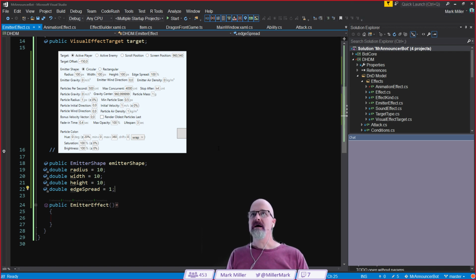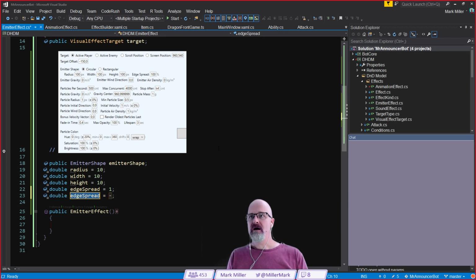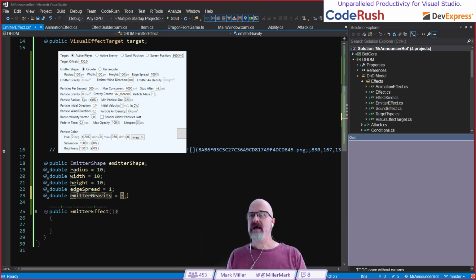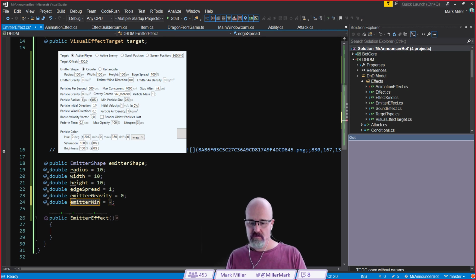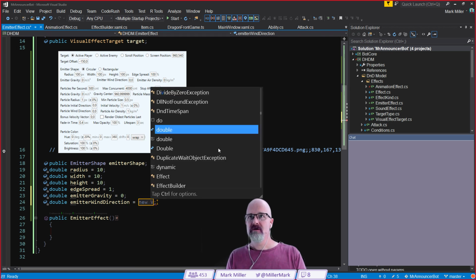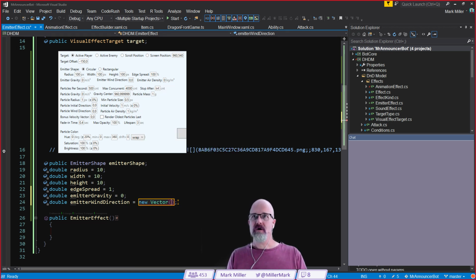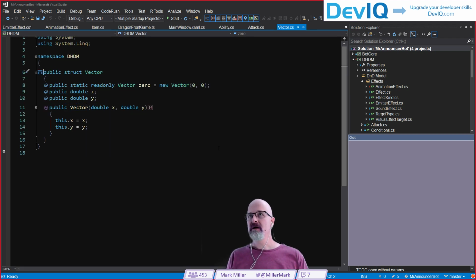Okay, let's duplicate this line. Next we have Emitter Gravity, and so we'll call this Emitter Gravity, like that. And that is going to be, I guess we'll default it to 0. Emitter wind direction, that is equal to a new vector. Guess what? I created a vector class here, which is strictly just for DTO work. It doesn't actually do anything other than hold an X and a Y.